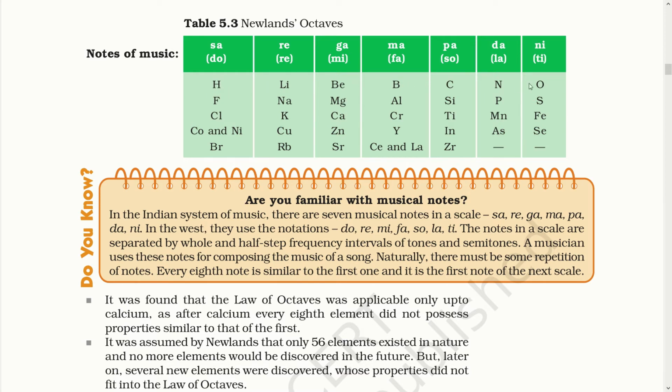So after every 7 elements, the 8th element would fit under the first one, which would have the same properties as the first one. So this was considered quite a simple way of arranging the known elements at that time. But it had some limitations. It was only valid till calcium, and after calcium every element did not have properties similar to that of the first. By that time there were only 56 elements known, and Newland also said that these are the only elements that will be present in our universe. No other elements will be found afterwards.